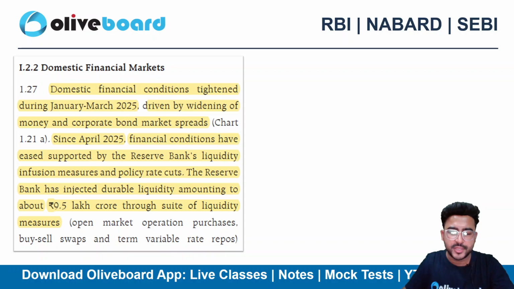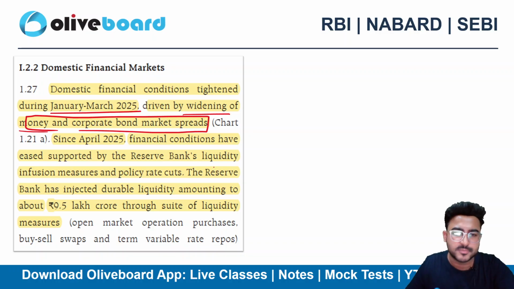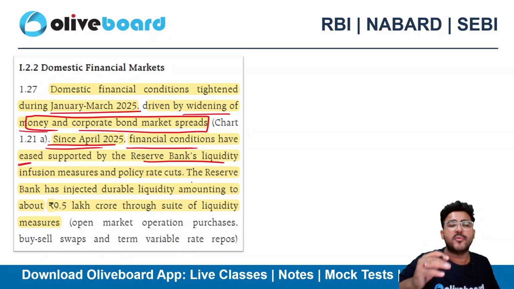However, if I talk about the domestic financial market, then domestic financial conditions tightened during January to March 2025. Why? Because of widening of the money and corporate bond market spread. Since April 2025, the financial conditions eased. Why? Because RBI has aggressively supported liquidity infusion, right?